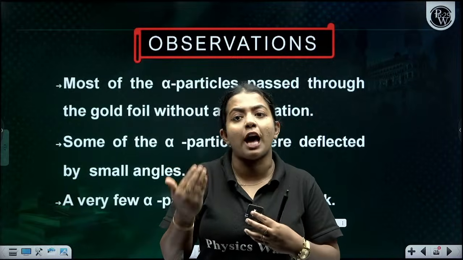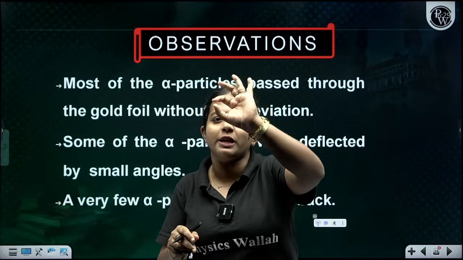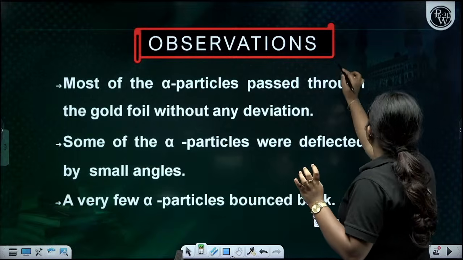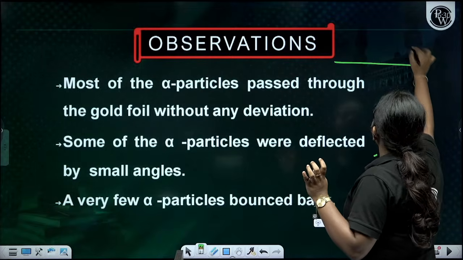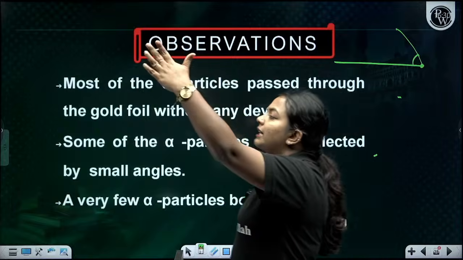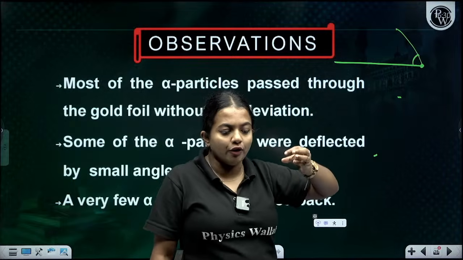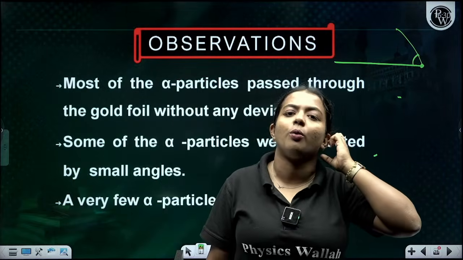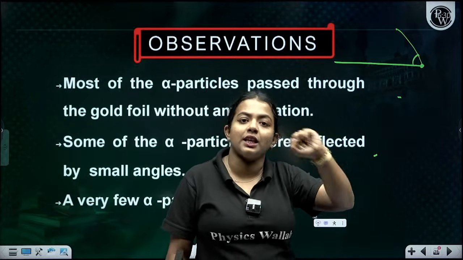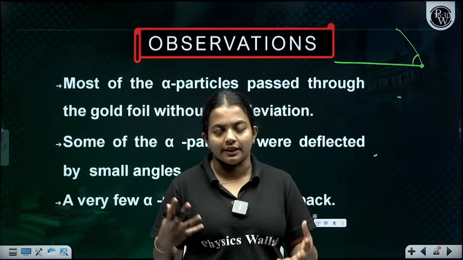But there were some alpha particles which showed a deviation. They passed through, and when they reached somewhere they made a small angle, or they just scattered by making a small deviation. Then very few, about 1 out of 10,000, completely bounced back. So these are the three findings he got.